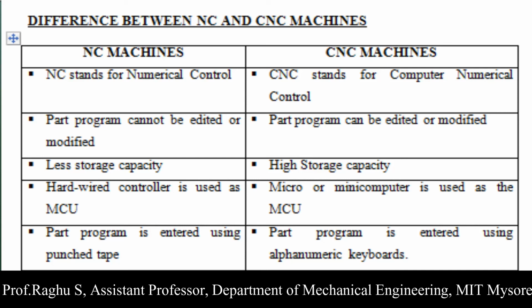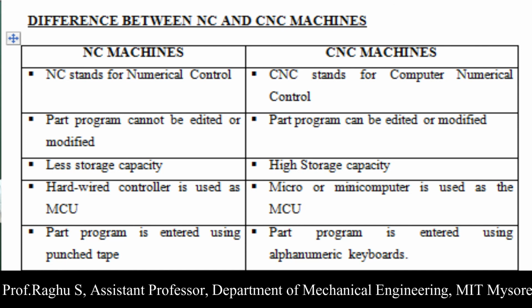Let us discuss some differences between NC and CNC machine, as the table shows. NC stands for numerical control and CNC stands for computer numerical control. In case of NC, the part program cannot be edited, but in case of CNC, the part program can be edited. NC machines have less storage capacity, but CNC machines have high storage capacity. NC machines use a hardwired controller, while CNC machines use a micro or mini computer.